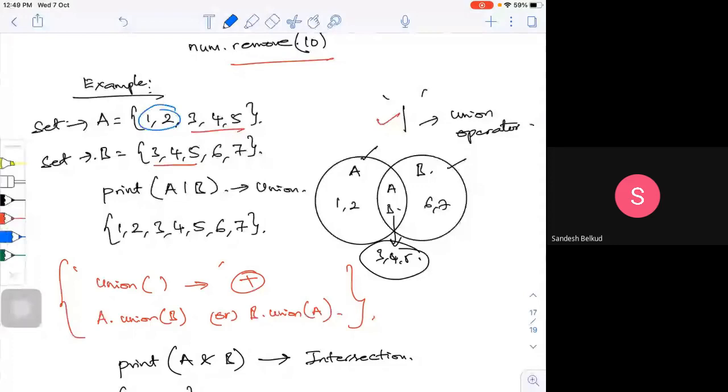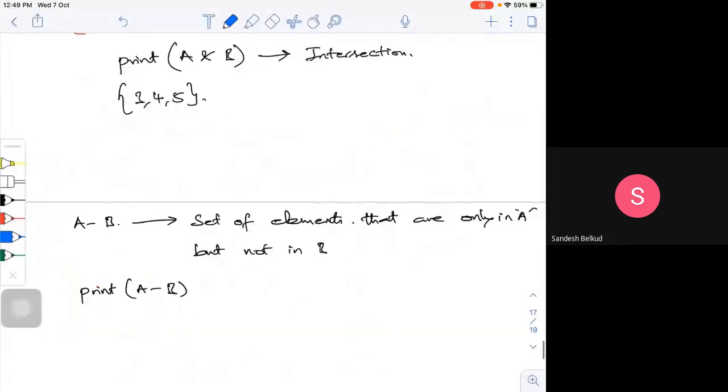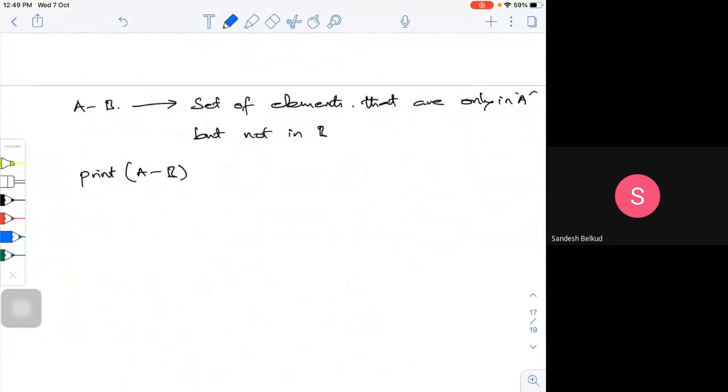So when I say A minus B, I'll be getting my output as 1, 2. I can do many operations. In the earlier Python 2 shell, we used to have the same operations, with difference within the bracket, just like union.